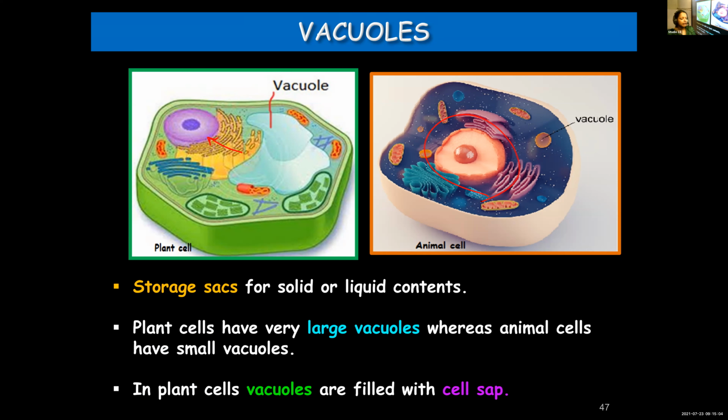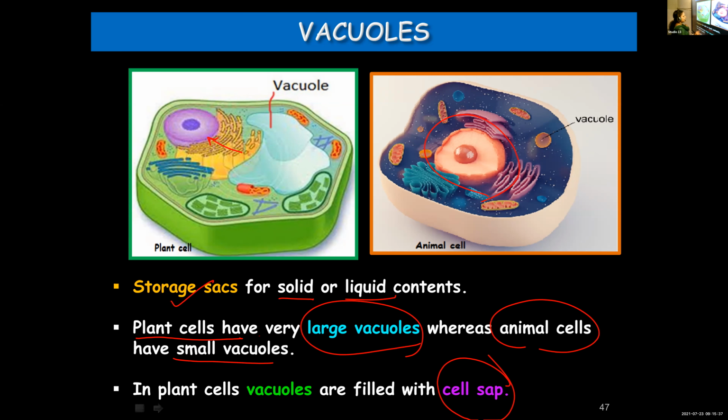In plant cells, the vacuoles are filled with a substance known as cell sap. They contain different nutrients, different substances are present in this cell sap. Once again, these are storage sacs and different solid and liquid substances are stored in them. Large vacuoles are found in plant cells, whereas in animal cells, small vacuoles are present.